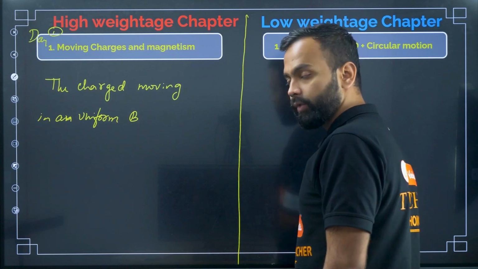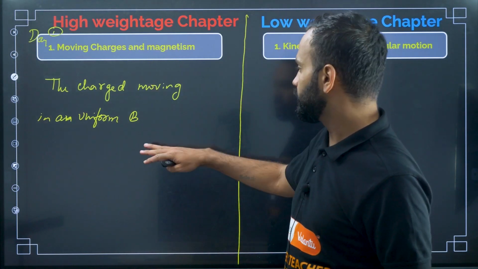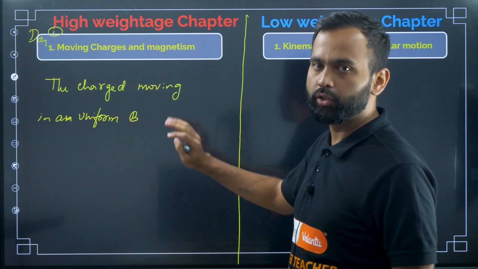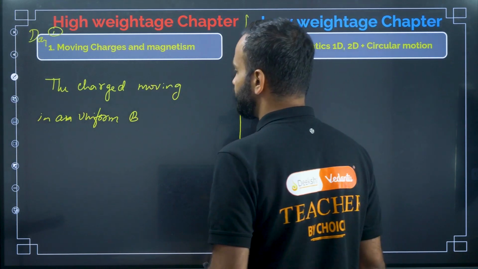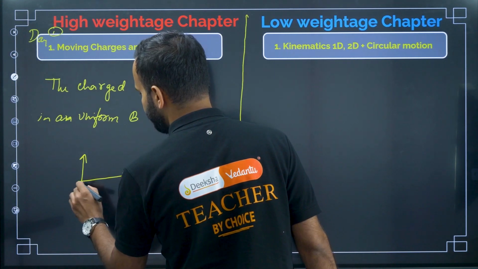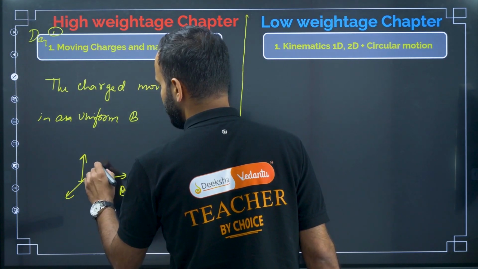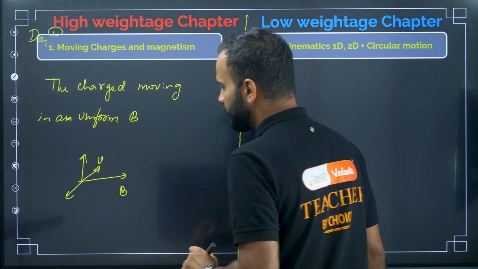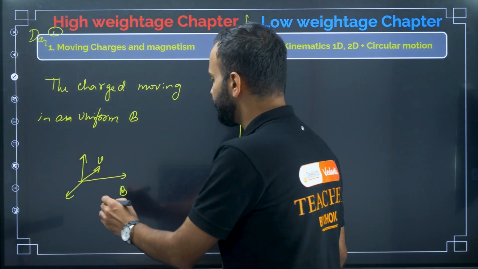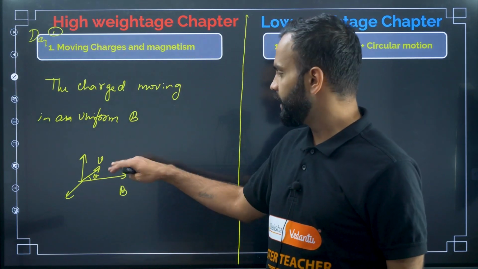And then the other thing, anyway, cyclotron is deleted, right? Cyclotron topic is deleted from NEET, isn't it? Okay, and then next you should know this one also. Here, this is the magnetic field, and the charged particle enters into a magnetic field, making an angle theta with the magnetic field.